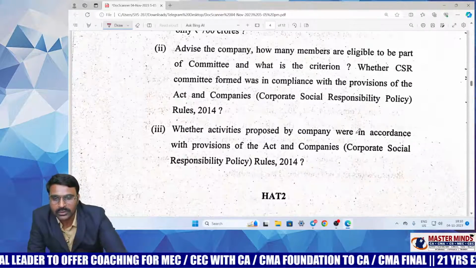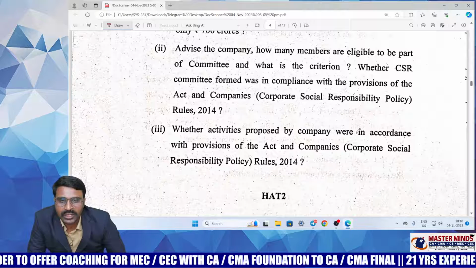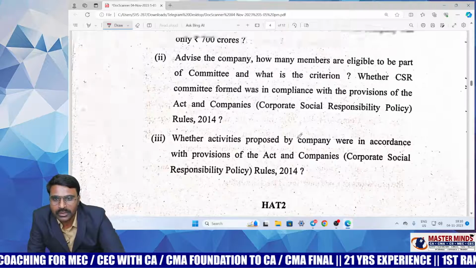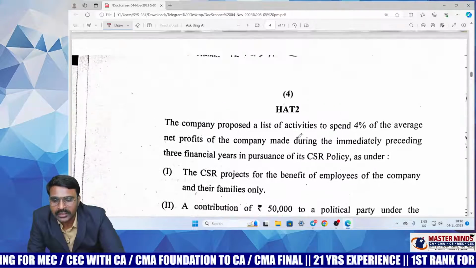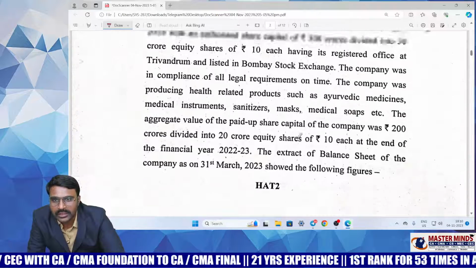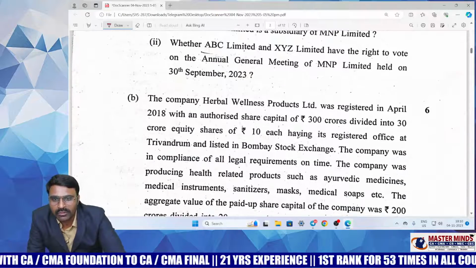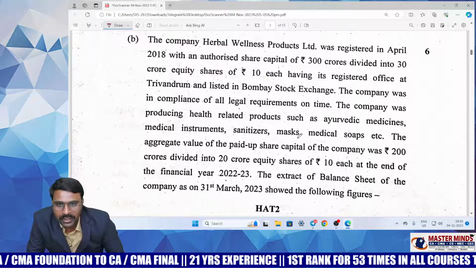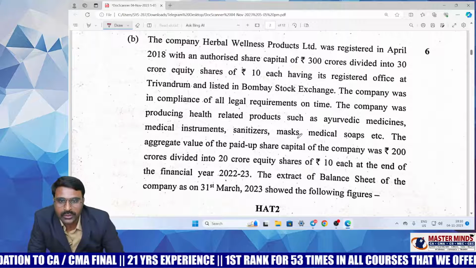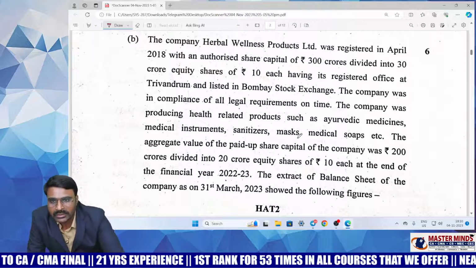It's obvious why they are expecting integrated knowledge, because it's a trendy topic. Therefore just reading this as a theory question is not at all sufficient. Maybe that is the reason, to encourage students to be well versed with the application skills of this concept, they are framing a comprehensive question, as they did in the previous attempt also.